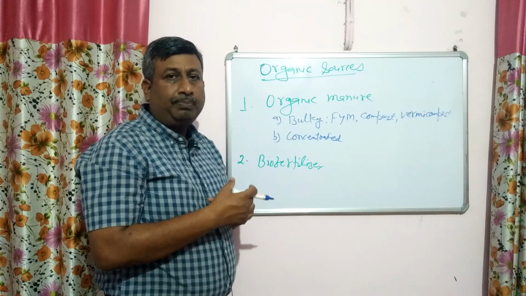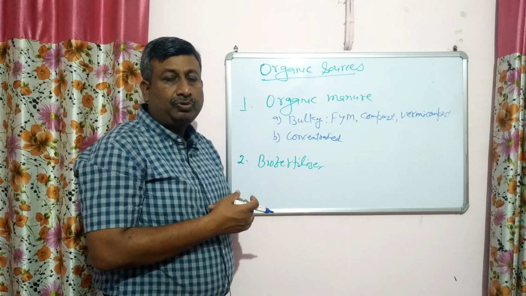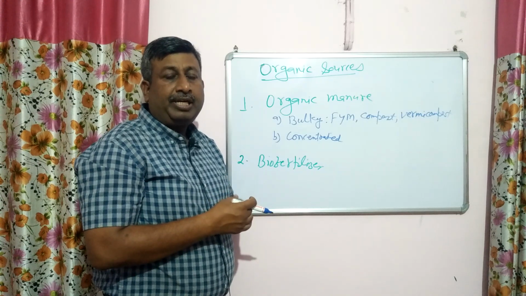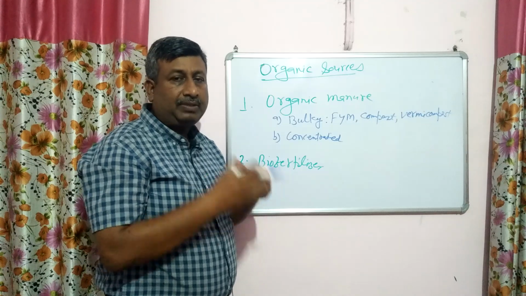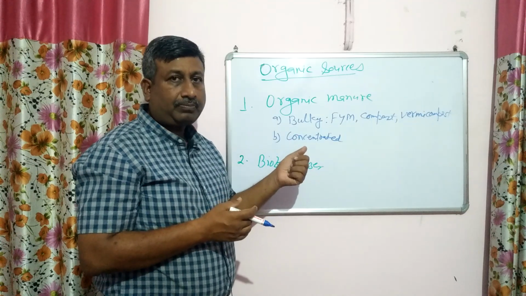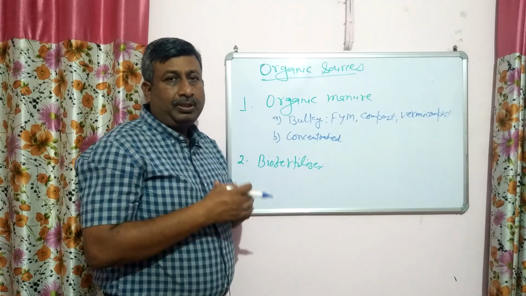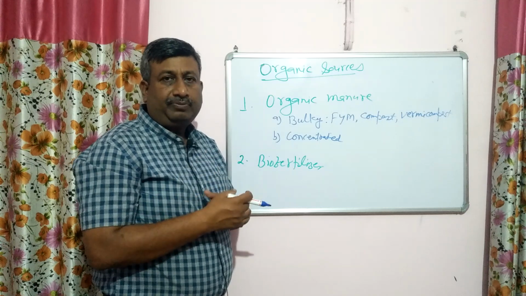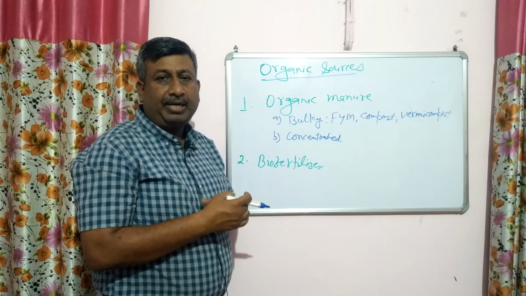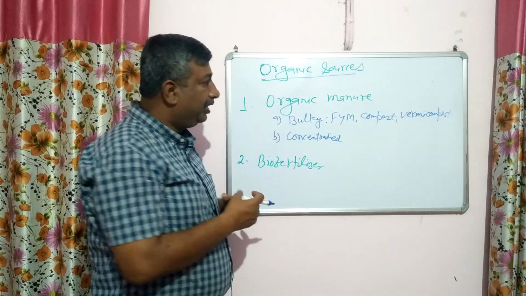If raw FYM or compost is applied into the field, there may be a chance of insects, particularly white grub, soil-inhabiting insects, and nutrient immobilization. Nutrients will be immobilized and not available to the plant. That's why these organic manures should be well decomposed. Please watch the video on organic matter and humus and its benefits present in the playlist.